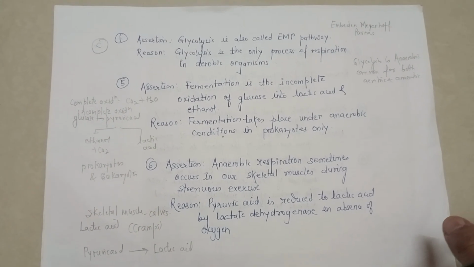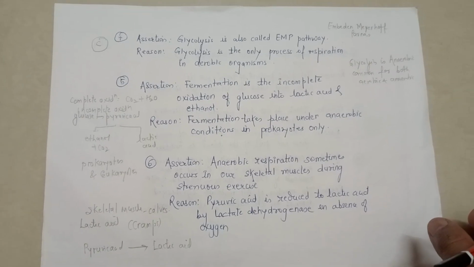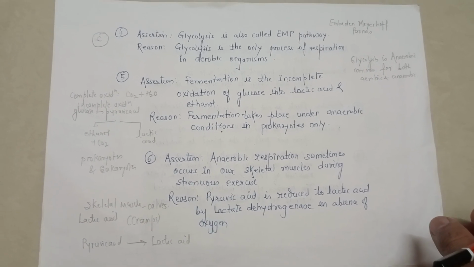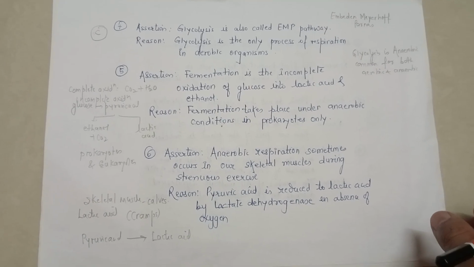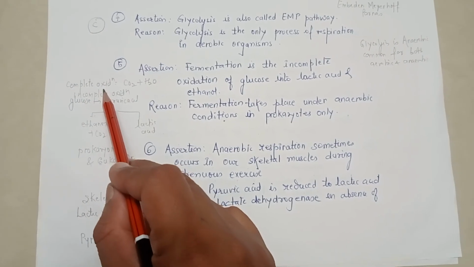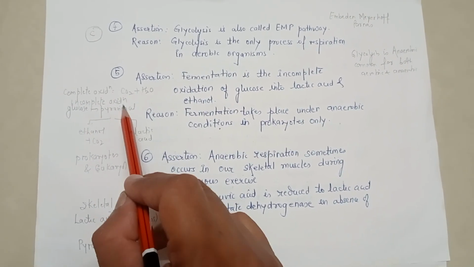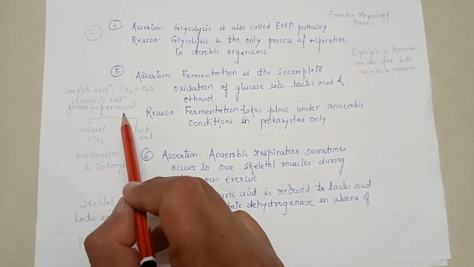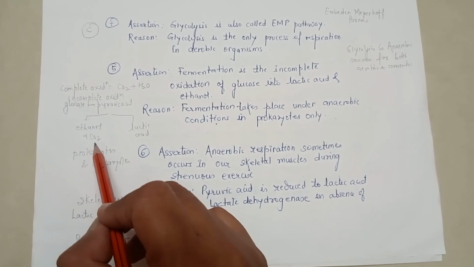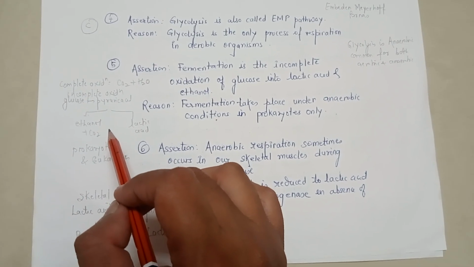Next question is, fermentation is the incomplete oxidation of glucose into lactic acid and ethanol, and the reason given is fermentation takes place under anaerobic conditions in prokaryotes only. So fermentation is incomplete oxidation. Now if you look at complete oxidation, it means the foodstuff breaks down completely into carbon dioxide and water. So incomplete oxidation of glucose is where it is broken down into pyruvic acid and further gets converted into ethanol and carbon dioxide or lactic acid without the formation of water. So this is referred to as incomplete oxidation.